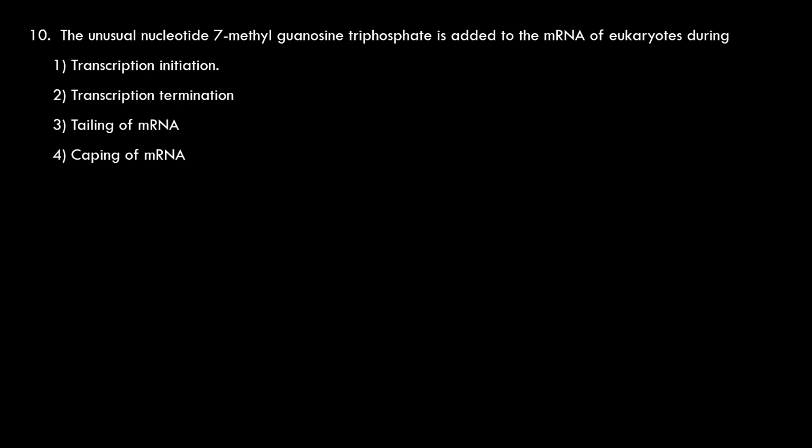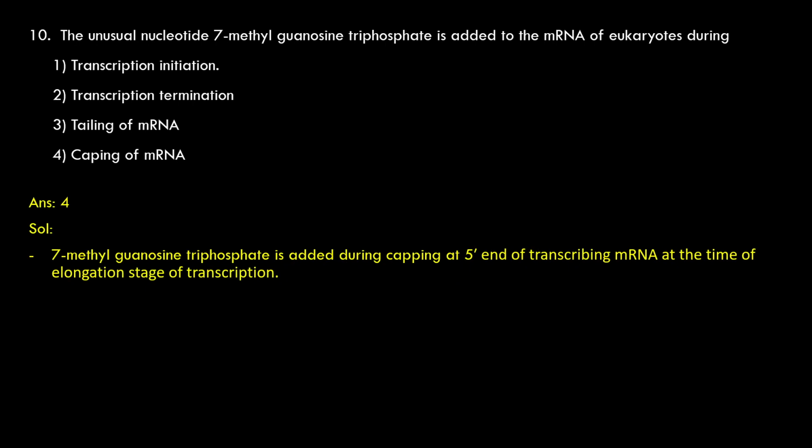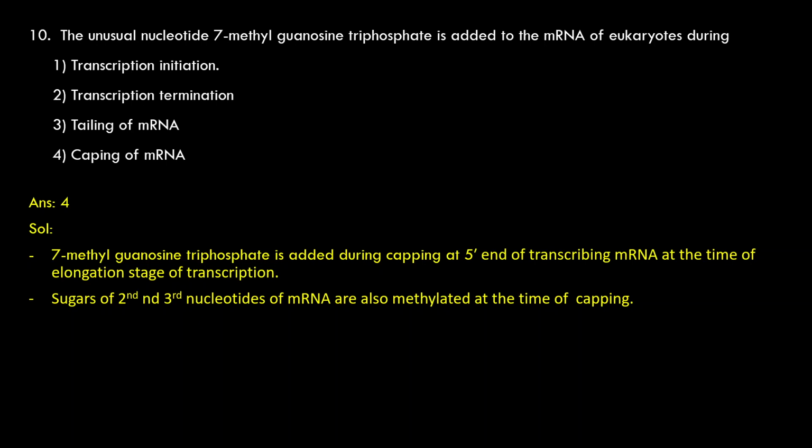Let us see the answer. Not tailing, not transcription termination, not transcription initiation. Capping of messenger RNA. Fourth one. 7-methyl guanosine triphosphate is added during capping at the 5' end of transcribing messenger RNA at the time of elongation stage of transcription. Sugars of second and third nucleotides of messenger RNA are also methylated at the time of capping. During this, there is a formation of 5' phosphodiester bond between 7-methyl guanosine triphosphate and the first nucleotide that has come during transcription initiation.